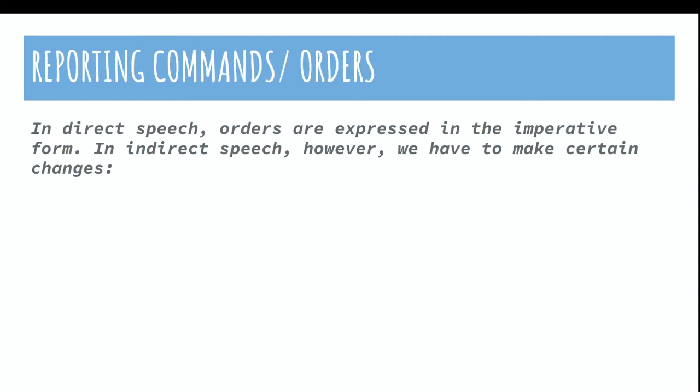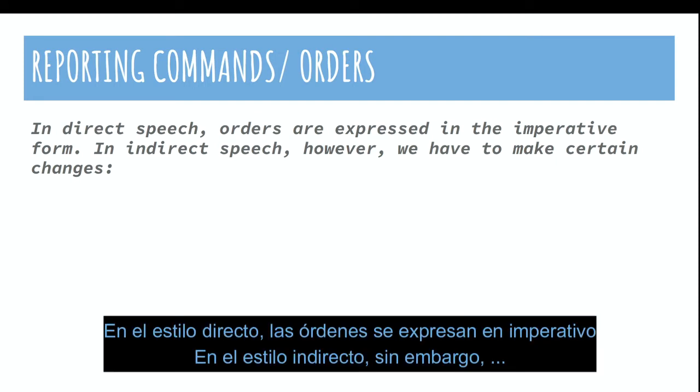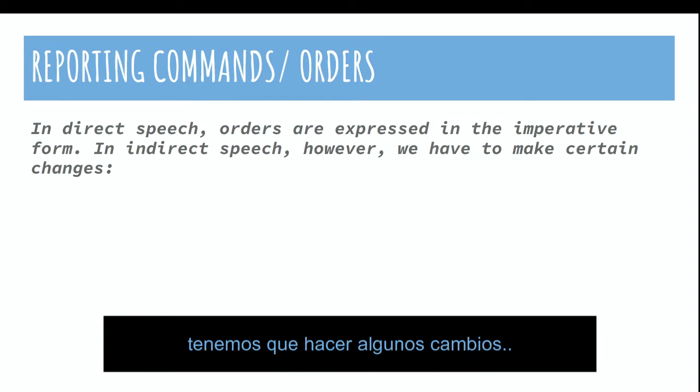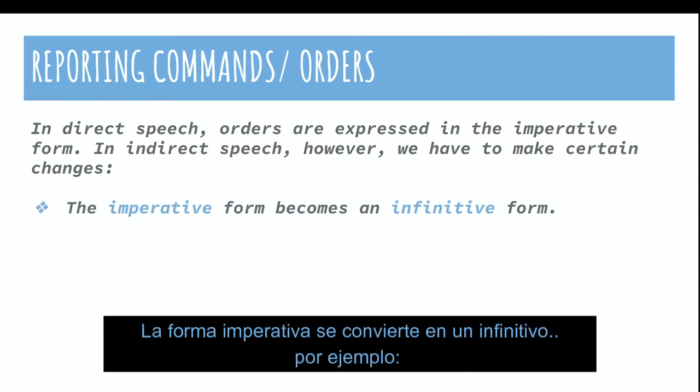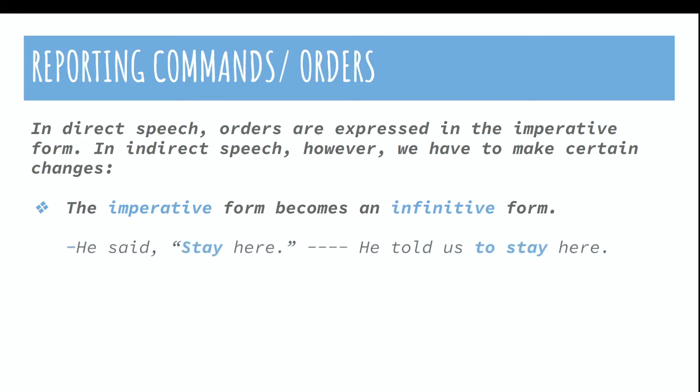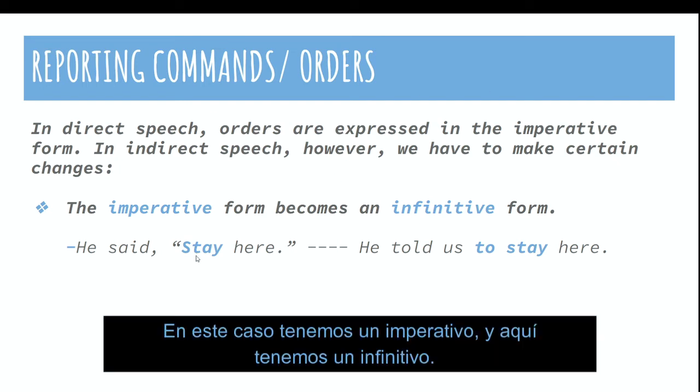Reporting commands and orders. Reportando órdenes. In direct speech, orders are expressed in the imperative form. In indirect speech, however, we have to make certain changes. So the imperative form becomes an infinitive form. For example, he said, stay here, would be, he told us to stay here. So in this case, we have an imperative, and in here we have an infinitive.